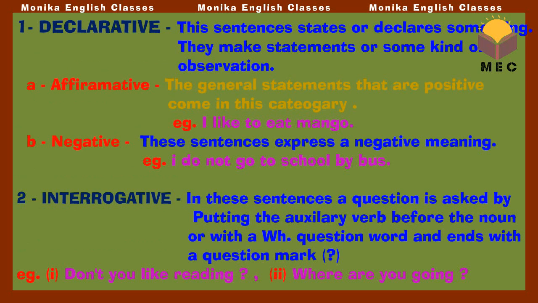Now, as we know, sentences are divided into different types on the basis of their meanings. The very first one, we are now going to discuss these types of sentences in detail. The first one is the declarative. Declarative sentences are those that state or declare something. They make statements or some kind of observation.